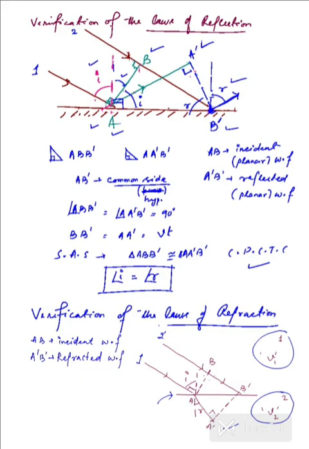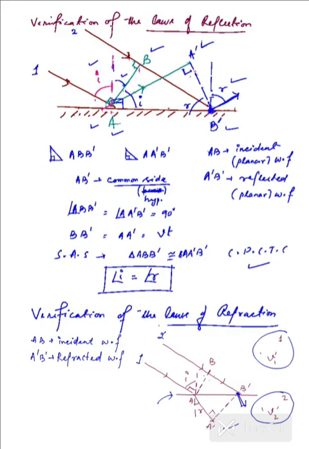Now, we have the angle of incidence and refraction in the case of the first ray that is getting refracted. We need not be concerned about the second ray getting refracted, because that's definitely going to go into the other medium in the same direction as that of A. If I am to draw this, it would continue in the second medium parallel to A prime. So that's not a big deal to consider.